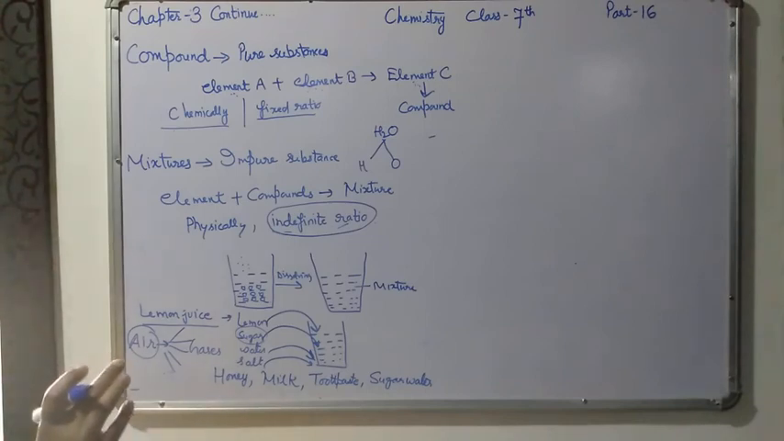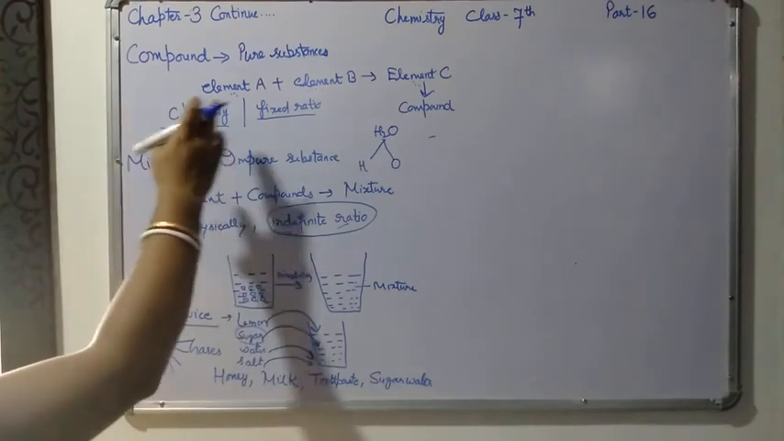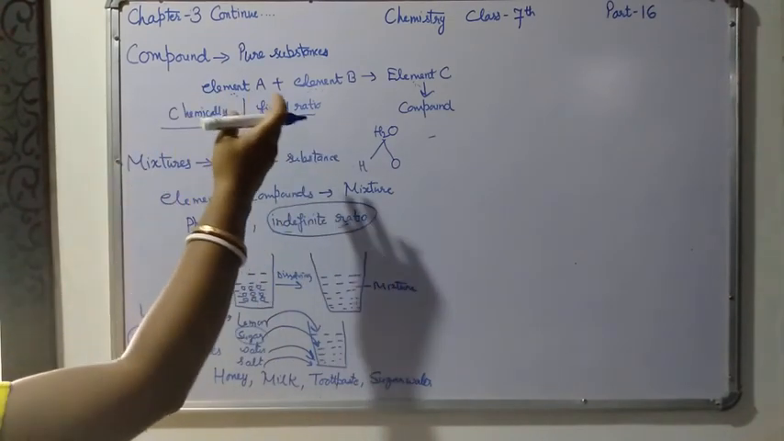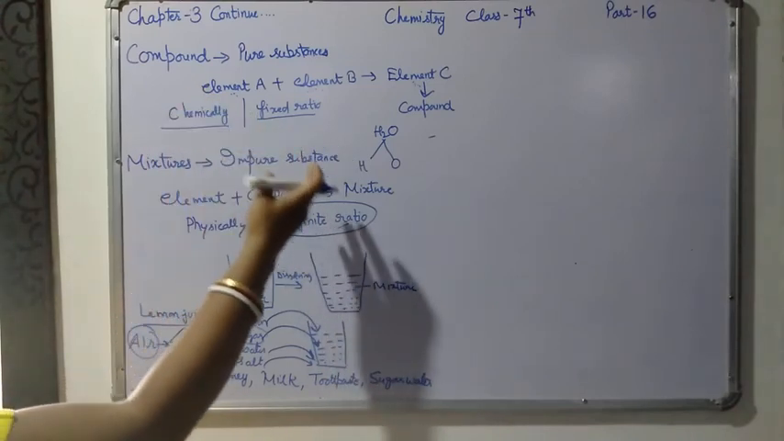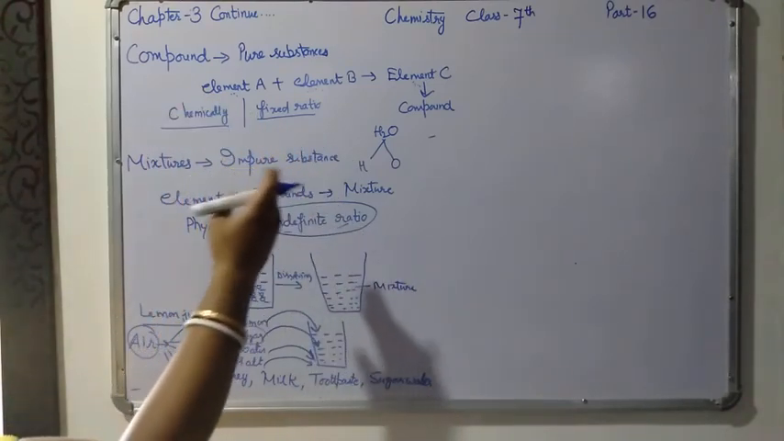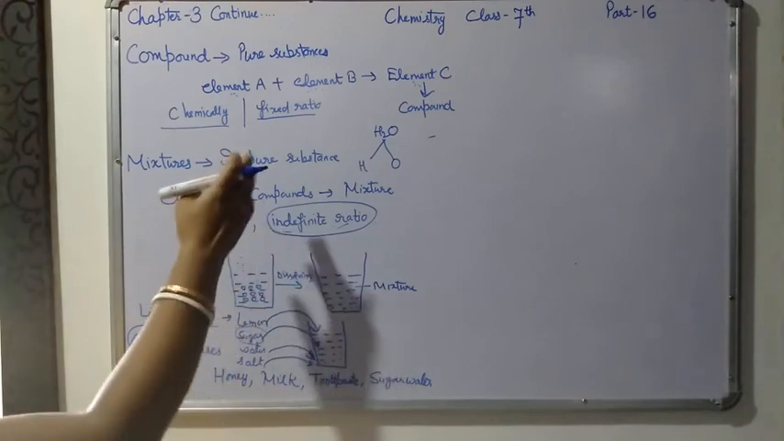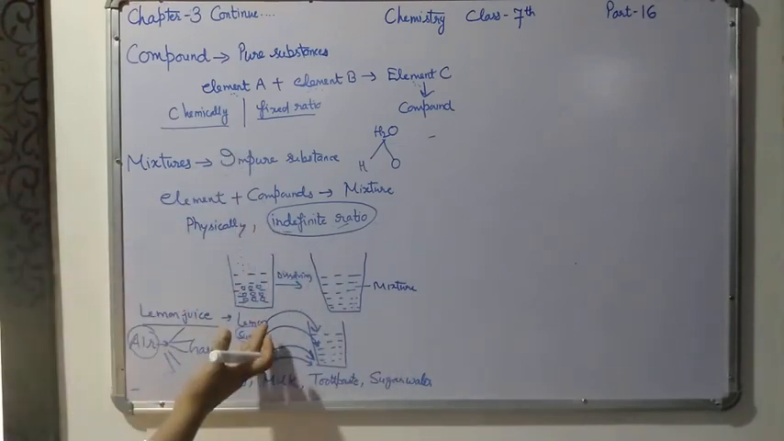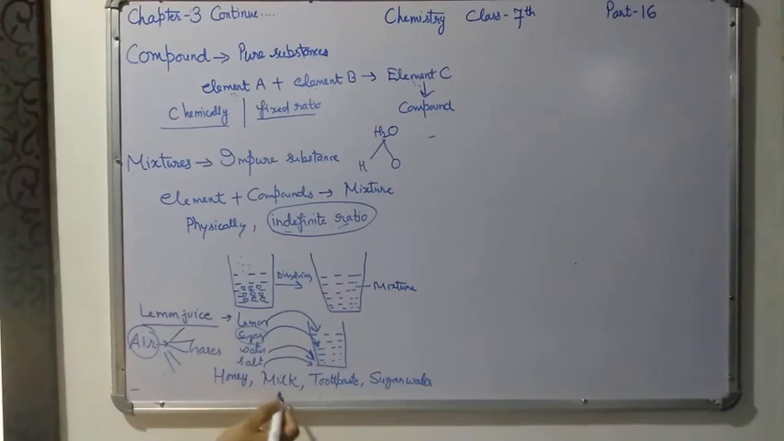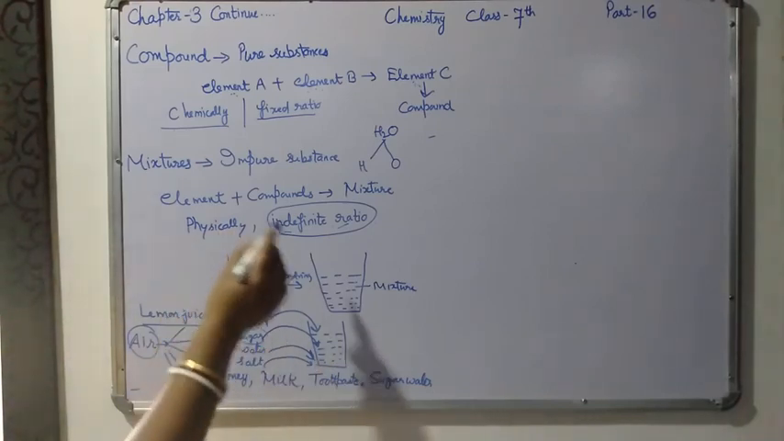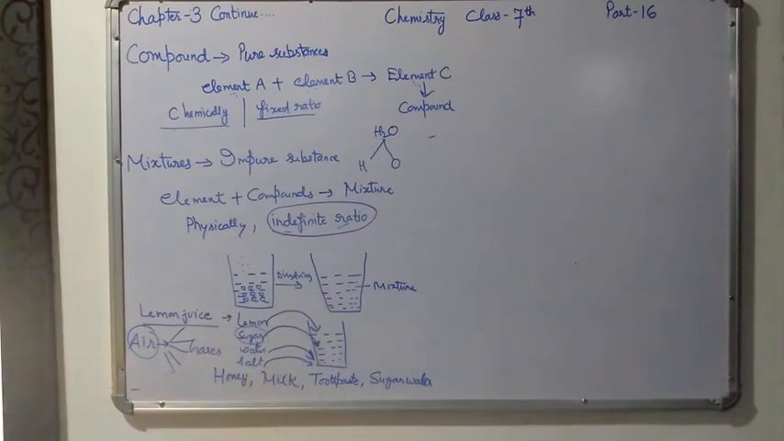Next one, examples of compounds are water, carbon dioxide, carbon monoxide, silver chloride. So many examples are there. And examples of mixtures are honey, milk, toothpaste, sugar water, lemon juice. So these are the examples of mixture. So I hope all of you understood about the compound and the mixture. Thank you so much.